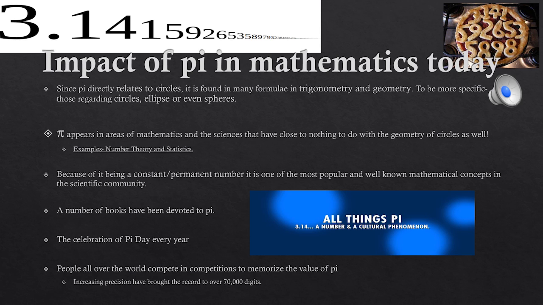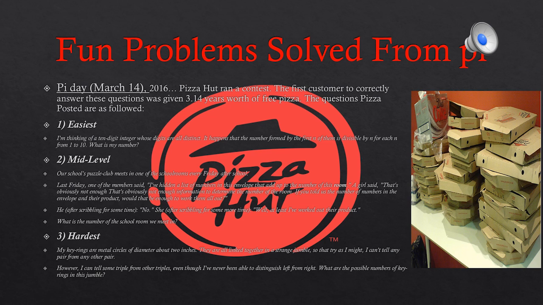A number of books have been devoted to the number pi. There is the celebration of Pi Day every year, which brings a lot of attention back to pi. People all over the world compete in competitions to memorize the value of pi. On Pi Day, March 14th of 2016, Pizza Hut ran a contest. The first customer to correctly answer the following questions was given 3.14 years' worth of free pizza. The questions Pizza Hut posted are as follows below.